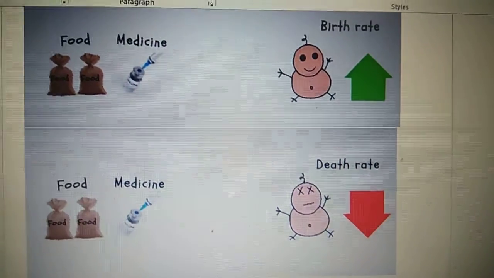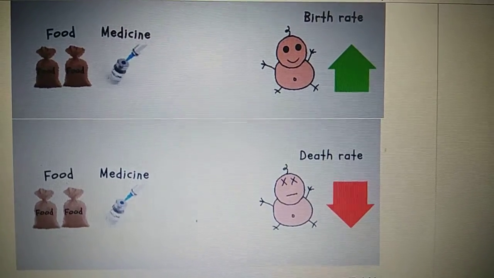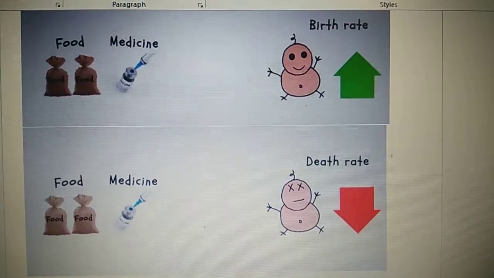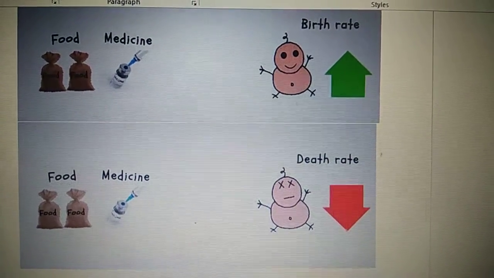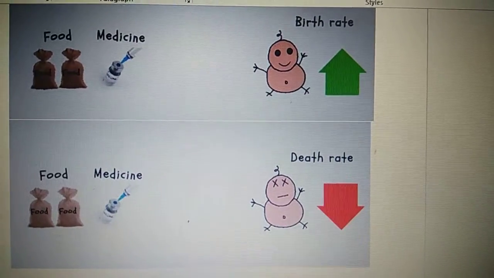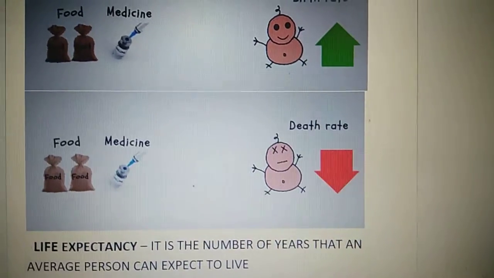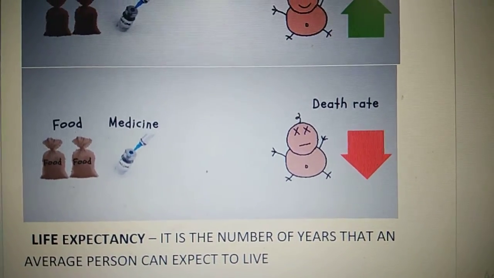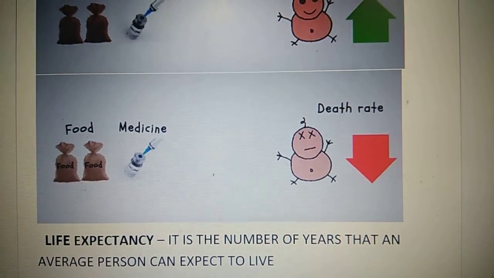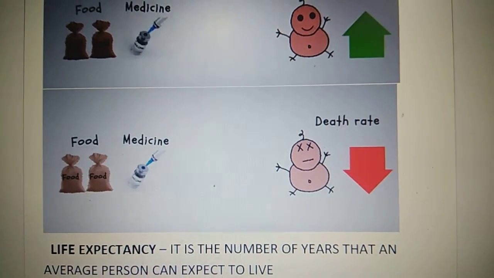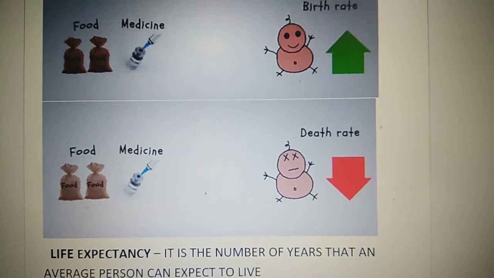Children, you see the main reason for the growth of this population in leaps and bounds is better quality of food, sufficient food supplies, and proper medicines, and due to that birth rate has increased. Yes, and then again with the same reasons, people are now living more, so death rate has reduced, so life expectancy of a person has increased. Now, what is the meaning of life expectancy? It is the number of years that an average person can expect to live. So now people are living longer, they are not dying early as it was happening earlier. So we can see the population growing by leaps and bounds.